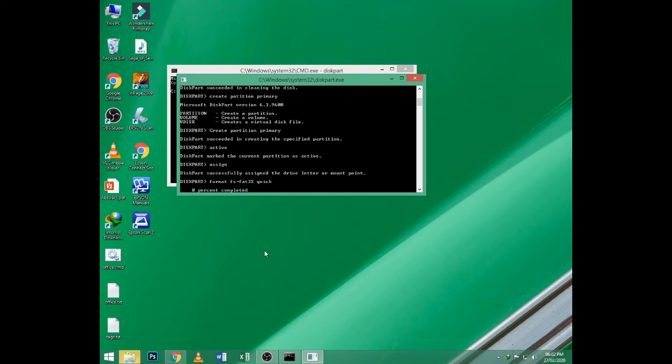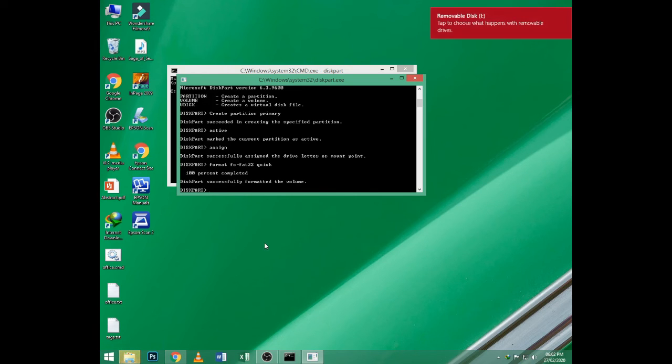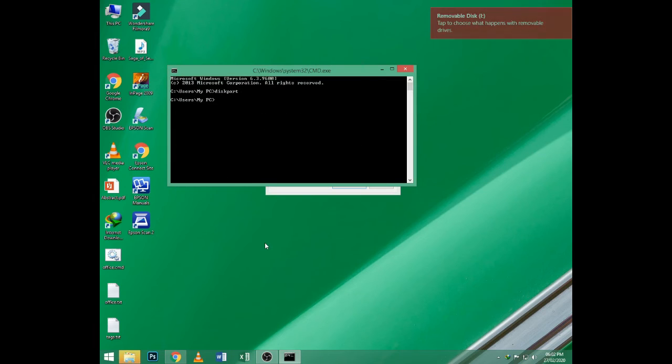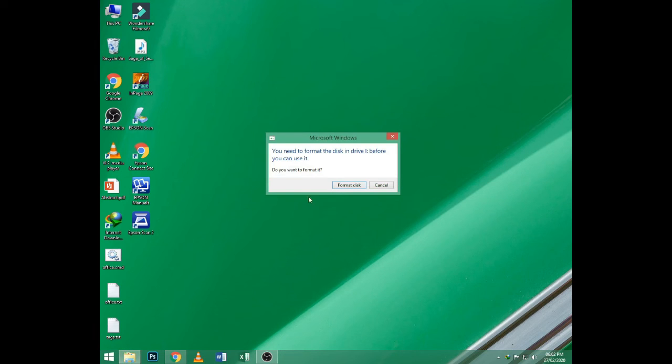You can write NTFS instead of FAT32. That's it. Close the CMD. Then go to My PC and check your USB or SD card.